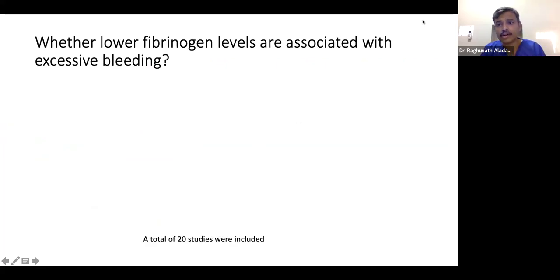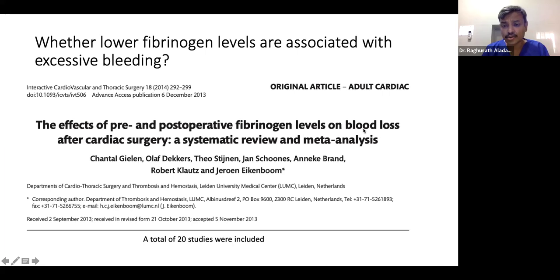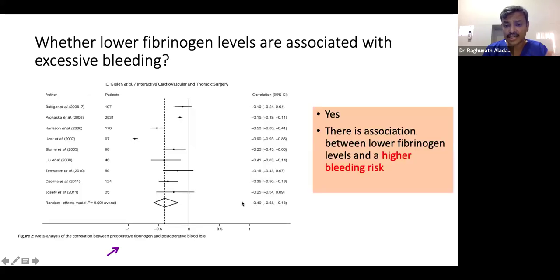So the first question I want to ask is whether lower fibrinogen levels are associated with excessive bleeding. This is an important question, whether an association is there or not. A lot of studies have proven this. There is a systematic review and meta-analysis on the effects of pre- and post-operative fibrinogen levels on blood loss after cardiac surgery. A total of 20 studies are involved here. They found that if the pre-operative fibrinogen level is low, there is definitely post-operative blood loss.